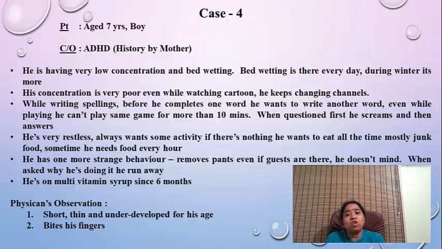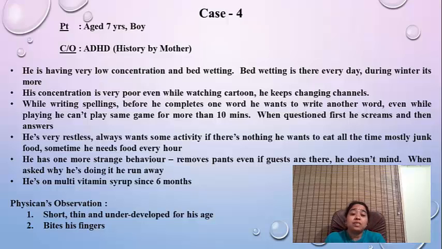Again, this is a very long case, but I have chosen very few symptoms, and also I want to share with you the importance of repertorization here. So I have selected only a few symptoms. And my observations were that the boy looked very thin, underdeveloped for his age. He is a 7-year-old boy, but he looked like somewhere around a 5-year-old. Very thin, short, and very puny kind of a boy.